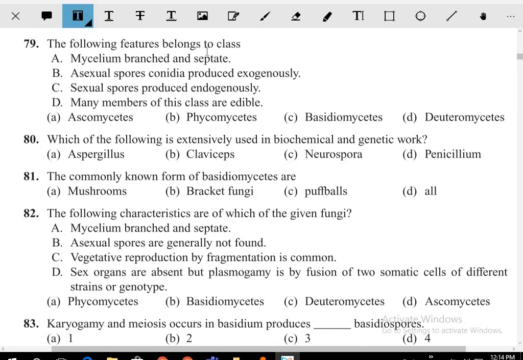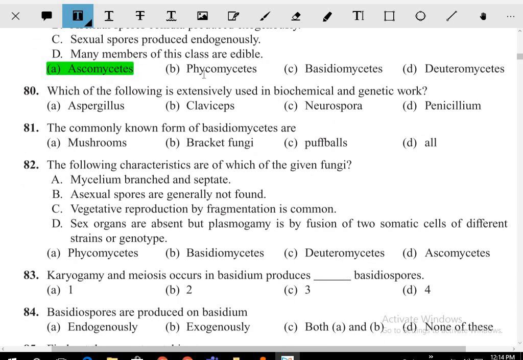The following features belong to the class. अब ये कौन सा फीचर बिलोंग होता है? आंसर इज व्हाट ascomycete. Mycelium branched and septate. Asexual spores, conidia, are produced exogenously. Sexual spores are produced endogenously. Many are also called edible.